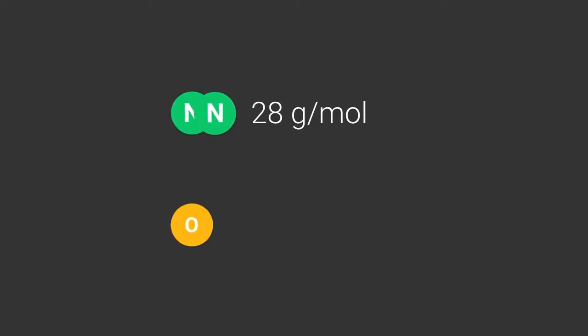Nitrogen has a molecular weight of 14, and in our atmosphere it comes in pairs. So in total it has a molecular weight of 28. And oxygen has a molecular weight of 16. And in our atmosphere it too comes in pairs, so in total it has a molecular weight of 32.